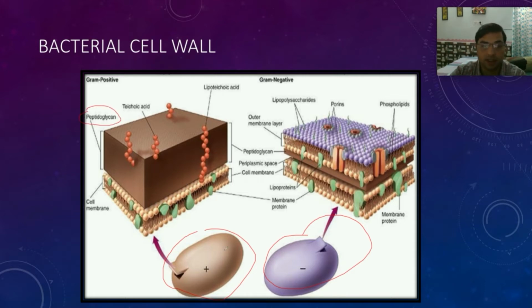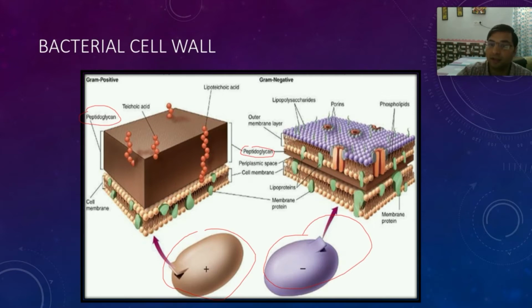In gram positive bacteria, the cell wall is made up of peptidoglycan. In gram negative bacteria also, the cell wall is made up of peptidoglycan, but it is not as thick as that of gram positive. So gram negative bacteria have a thin peptidoglycan cell wall, and outside the cell wall there is a lipid layer,